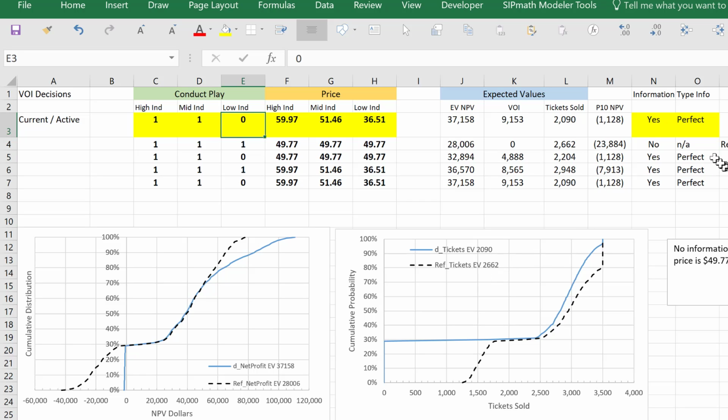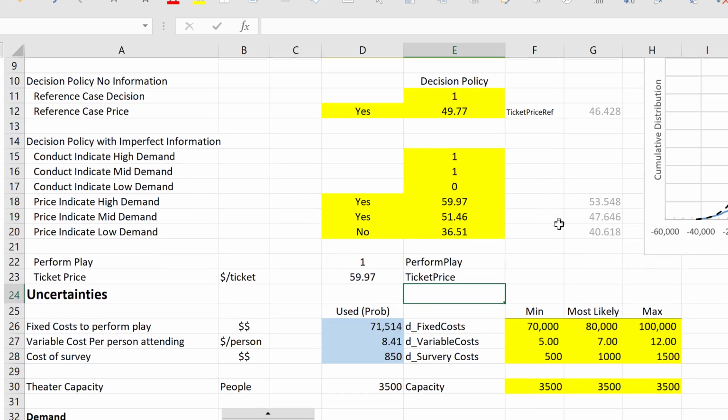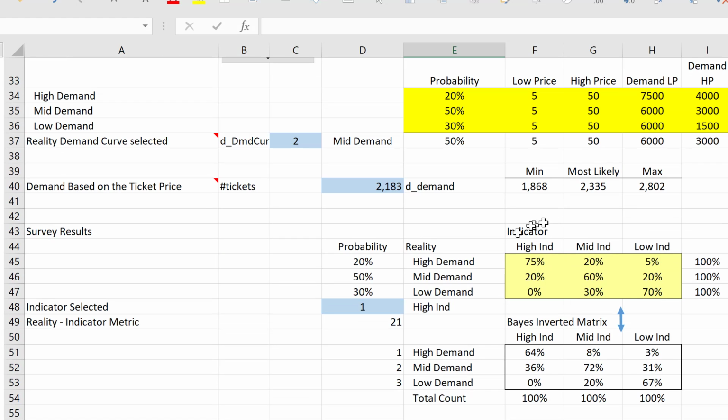So first of all, let's change this to the imperfect information. And let's go double check our model to make sure we have the right conditional probability matrix. So we'll scroll down here. And here's the matrix we talked about, the 75-25 and the 0-30-70. The model is showing you the Bayesian version of that, even though this is not what's actually used in the model. It only utilizes these probabilities.